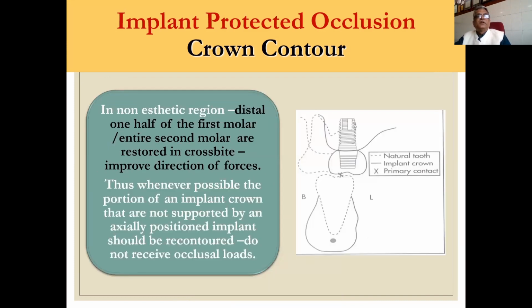In the non-aesthetic region, the distal half of the first molar and the entire second molar are restored in crossbite to improve the direction of forces. It is not applicable in all patients, but if space is less and the occlusal is having problems, then we can go for crossbite.